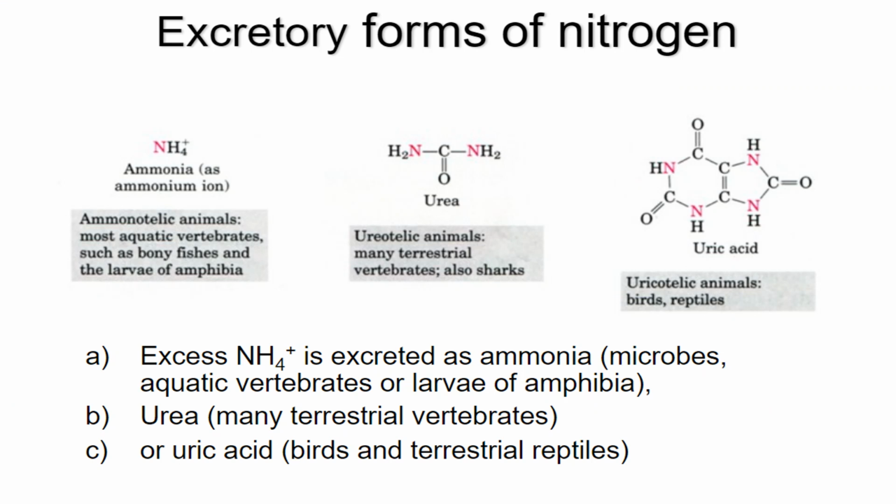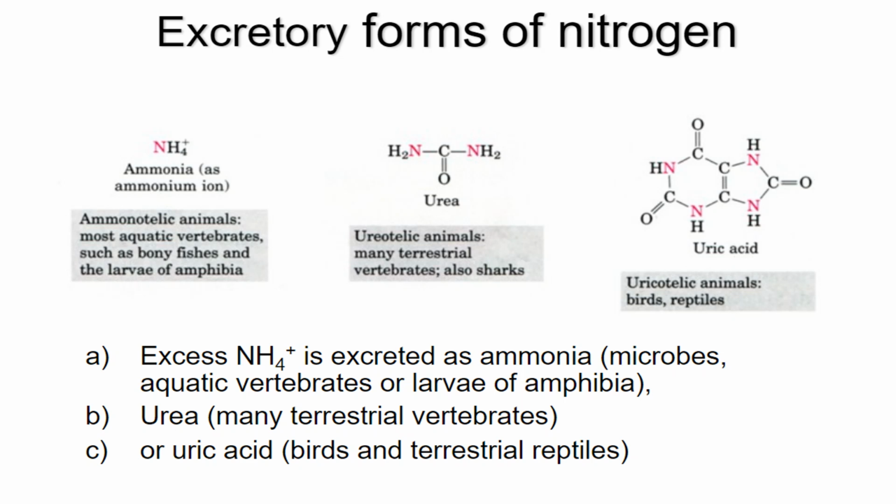So this urea is normally an end product of protein or amino acid metabolic processes in our body. This is how animals excrete nitrogen from their body. Basically, there are three different types of excretory waste products which contain nitrogen.